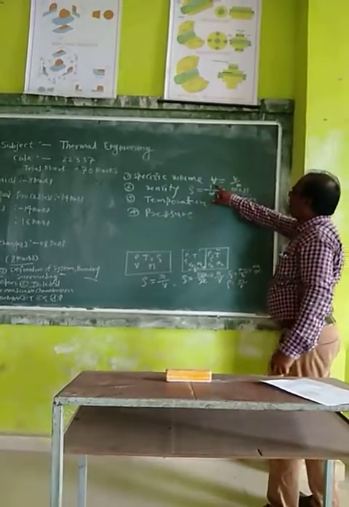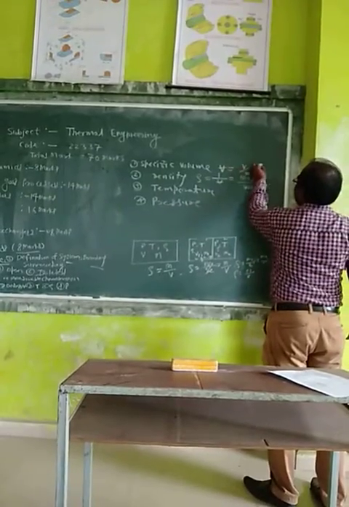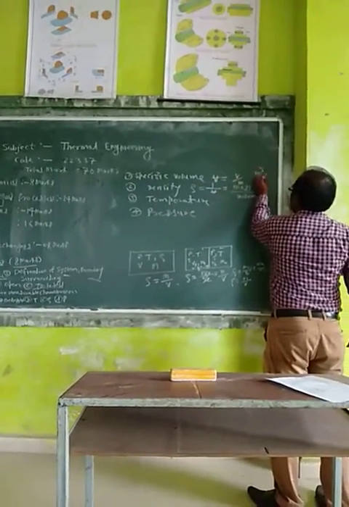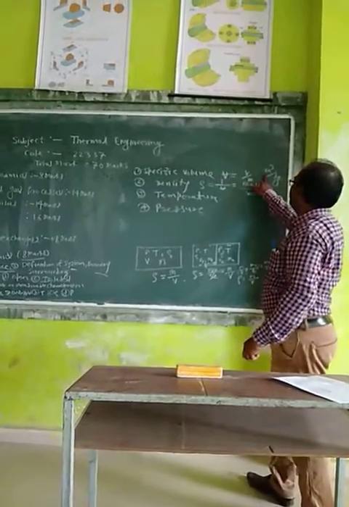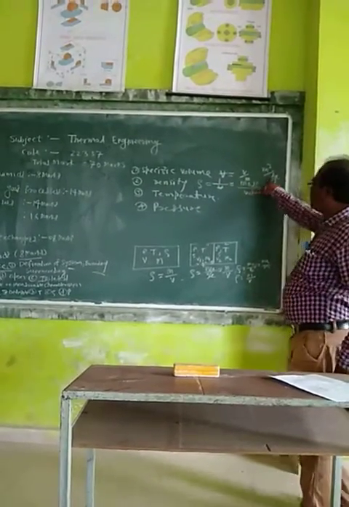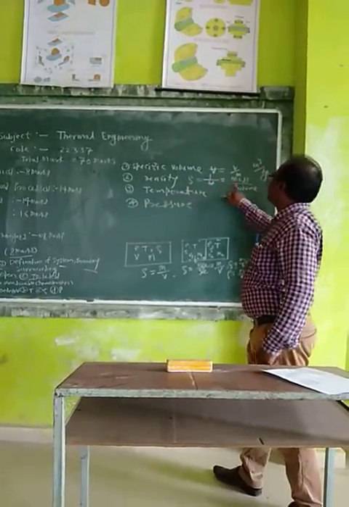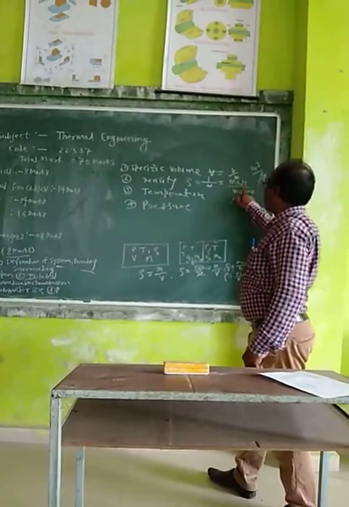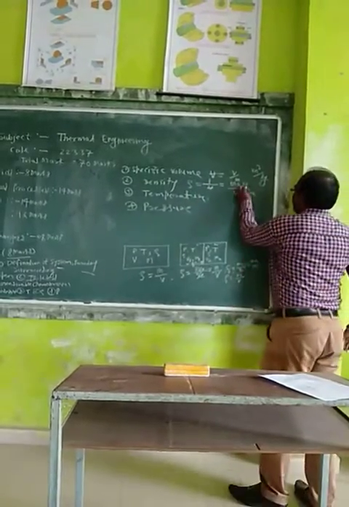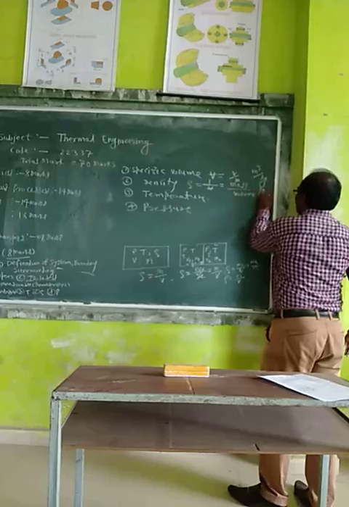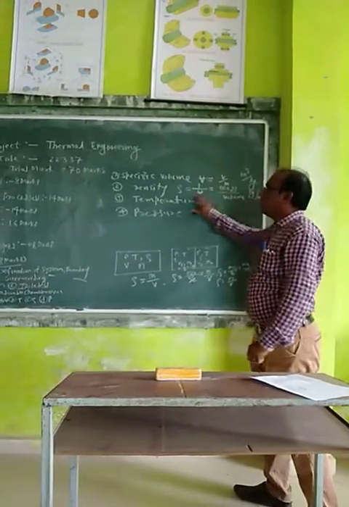Now here, specific volume means volume divided by the mass. The unit of the volume is meter cube, suppose, and mass is kg. Therefore, the unit of the specific volume is meter cube per kg. Second is the density. Density means mass divided by the volume. The unit of the density is kg per meter cube.